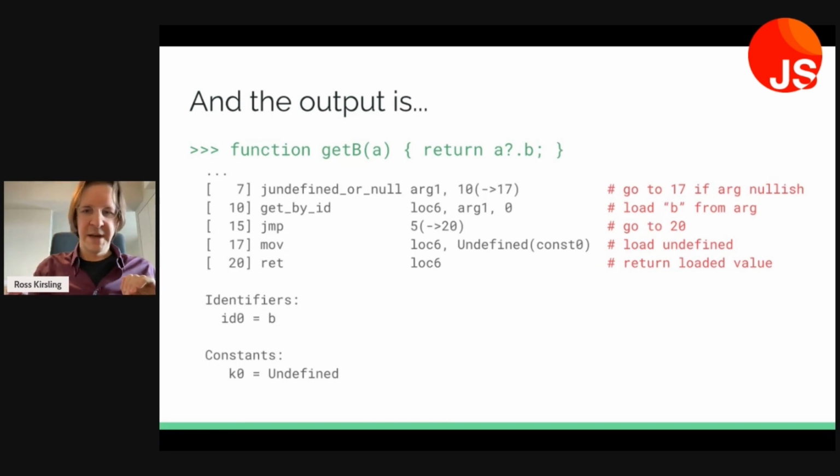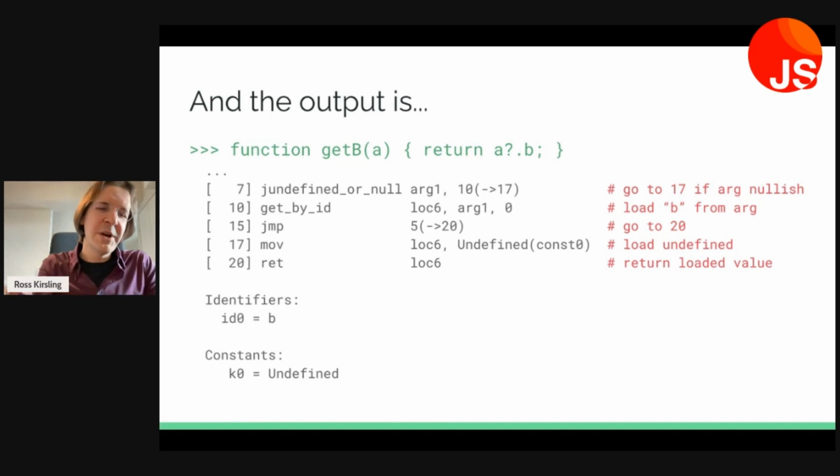And our comment says here that we're going to load B from the argument. Okay, so again, our target for the load is going to be local variable 6, and we're going to be performing a load based on argument 1, A. But now we have a 0. Weren't we going to encounter a B here?